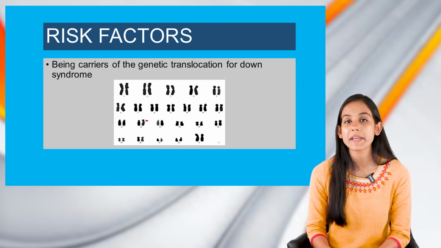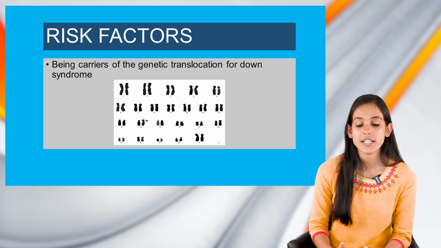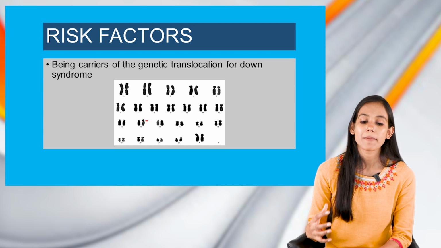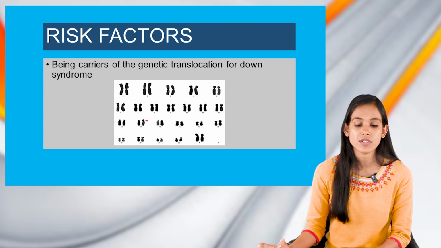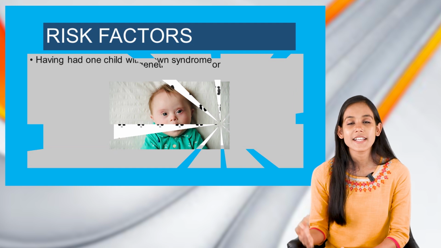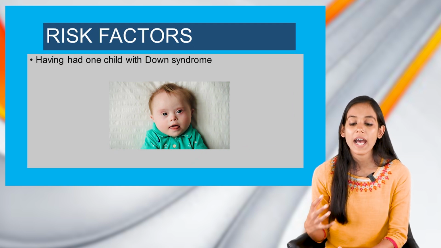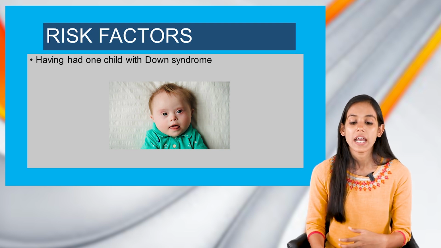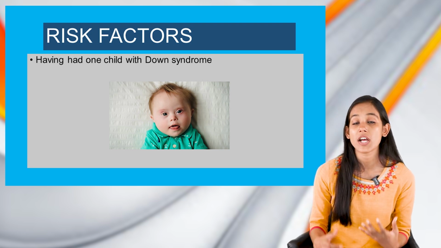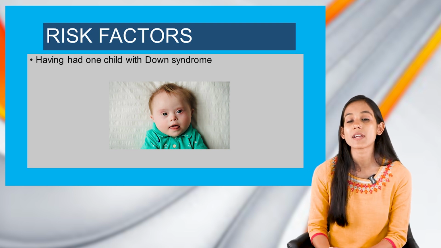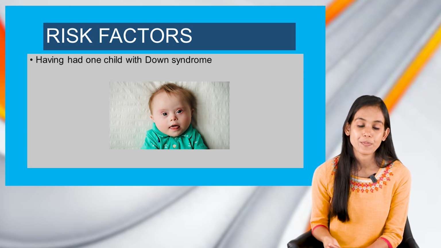And the next one is being carriers of the genetic translocation for Down syndrome. Both men and women can pass the genetic translocation for Down syndrome onto their children. And the next one is having one child with Down syndrome. Parents who have one child with Down syndrome and parents who have a translocation themselves are at an increased risk of having another child with Down syndrome. So these are some of the risk factors. Now next, moving on to the types of Down syndrome.